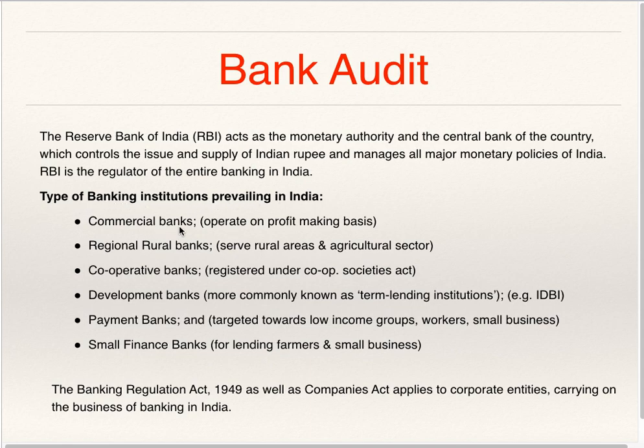Commercial banks operate on profit making basis, that is, their main aim is to make profit. Regional rural banks, these banks serve rural areas and agricultural sector. Cooperative banks, these banks are registered under Cooperative Societies Act. Development banks, more commonly known as term lending institutions, for example IDBI. Payment banks targeted towards low income groups, workers, small businesses, and small finance banks for lending farmers and small businesses.